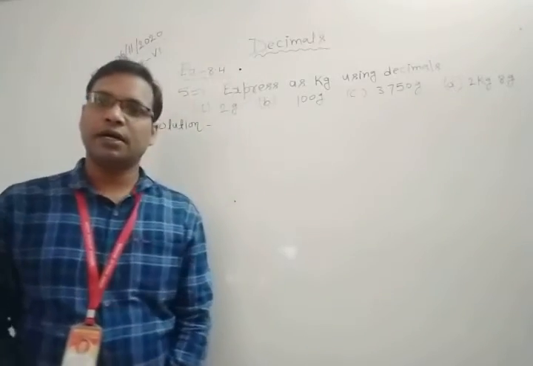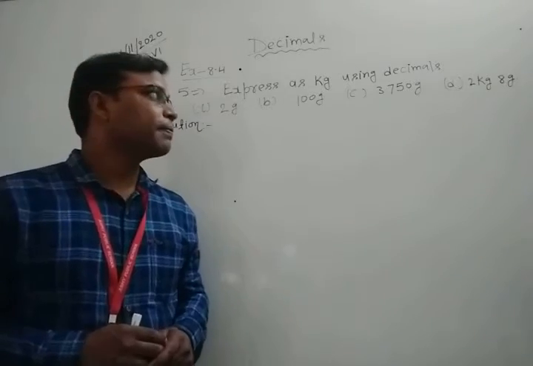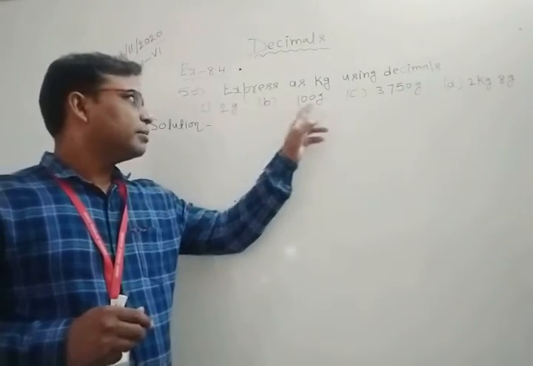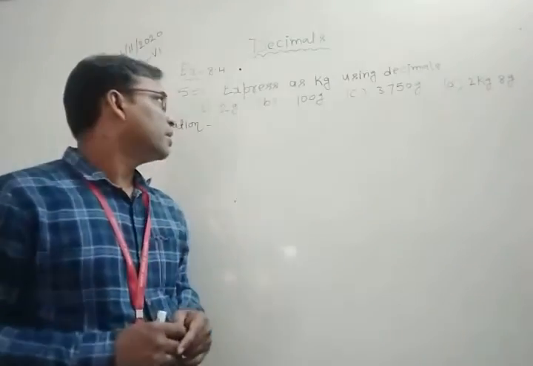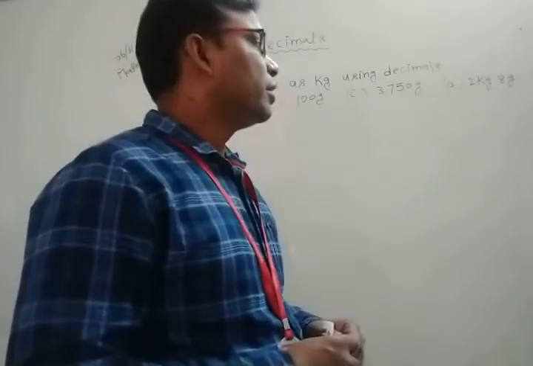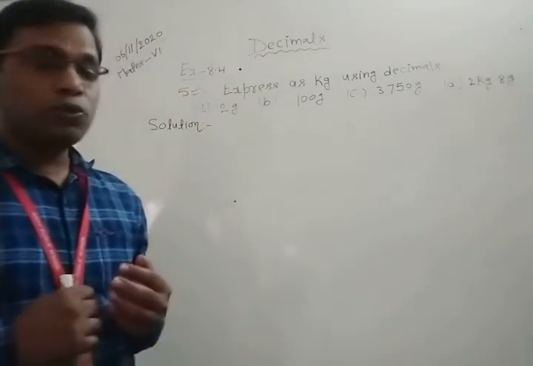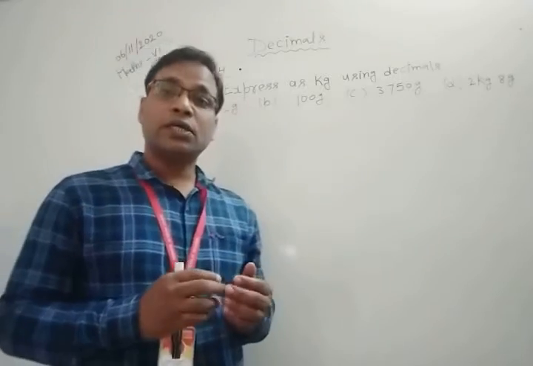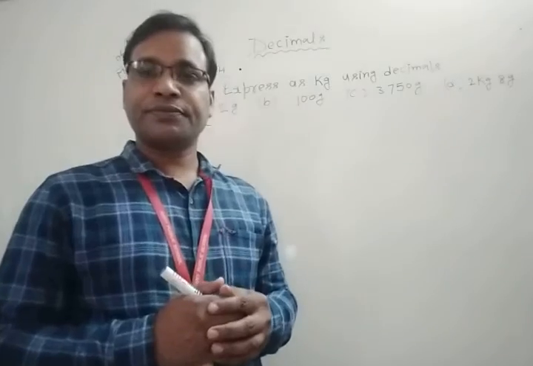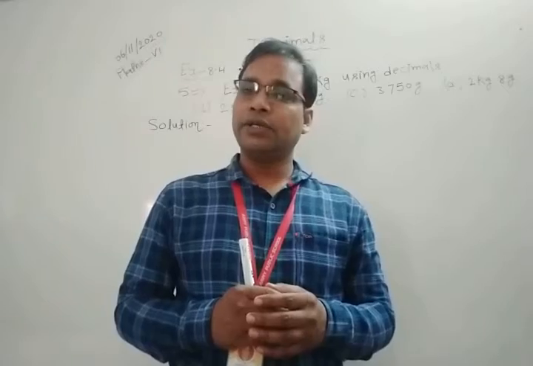Question number 5 is: express as kg using decimals. Kg means kilograms. The given quantities are 2 grams, 100 grams, 3750 grams, 2 kg, 8 grams. So we need to express 2 grams as kilograms using decimals. Clear?